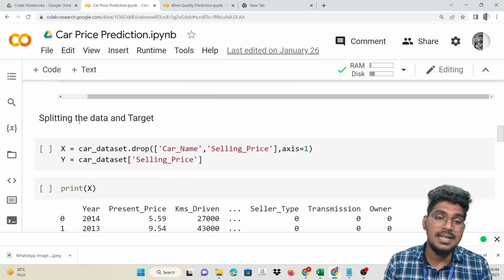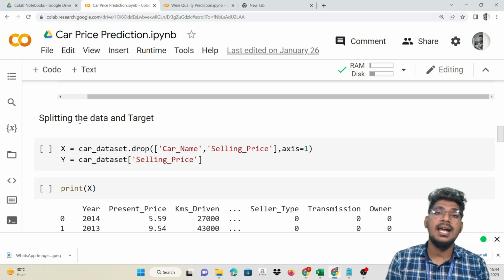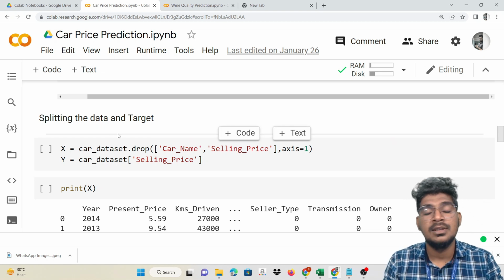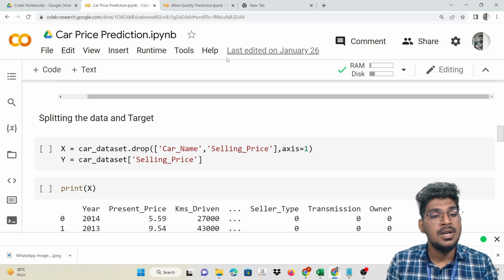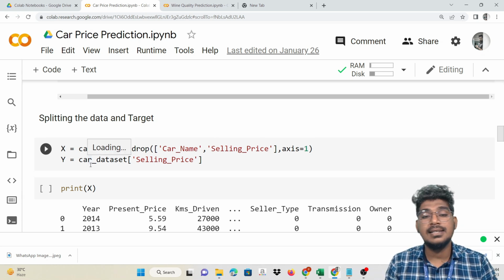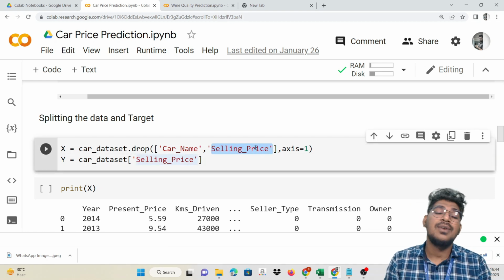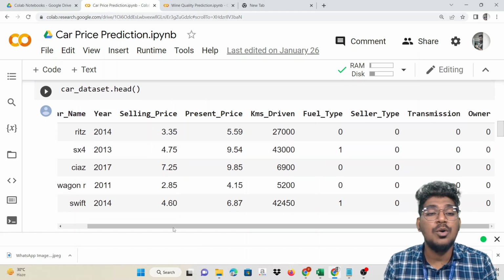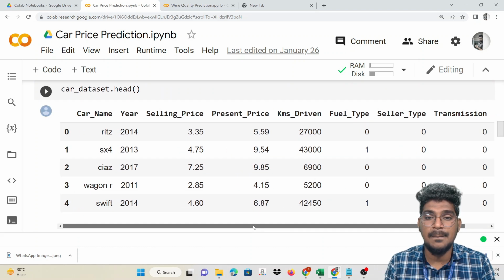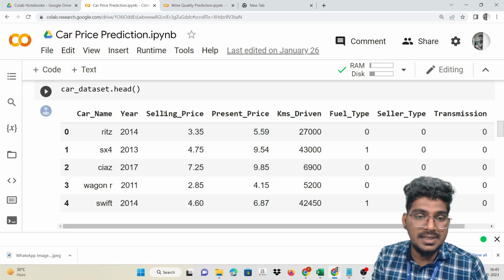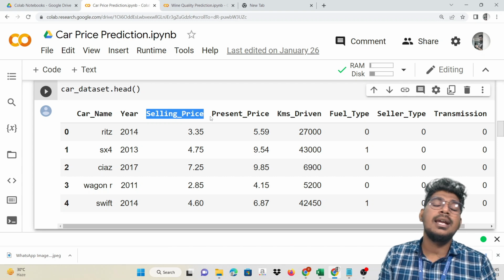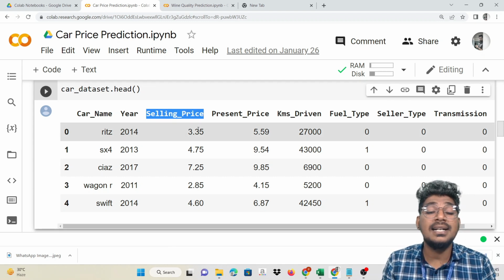Now we are going to split the data into independent data as well as dependent data. That means we are going to calculate X and Y. Here X is equal to car dataset dot drop. The car name is not needed. Selling price is not needed because the selling price is the final output. For example, present price will be there, and selling price will be there. This is the output, which is nothing but the dependent data.